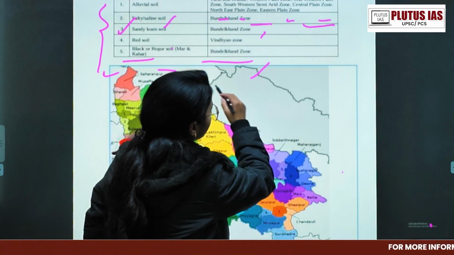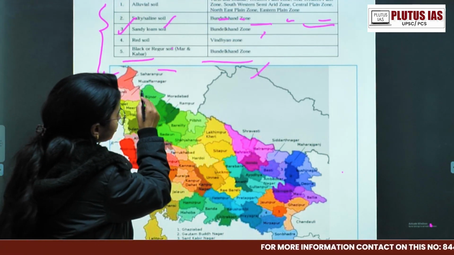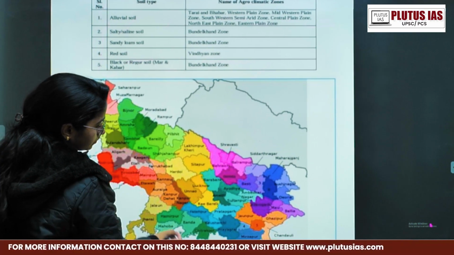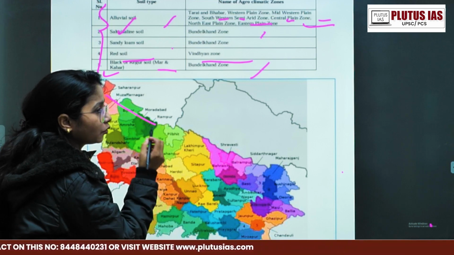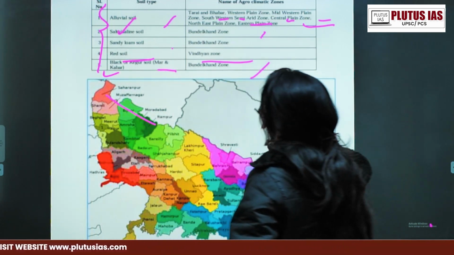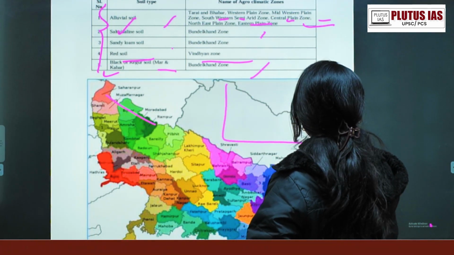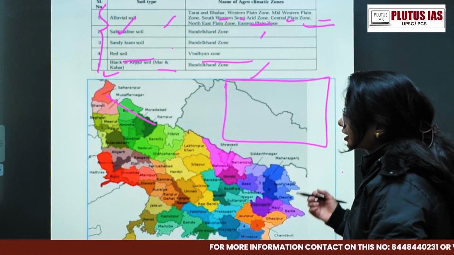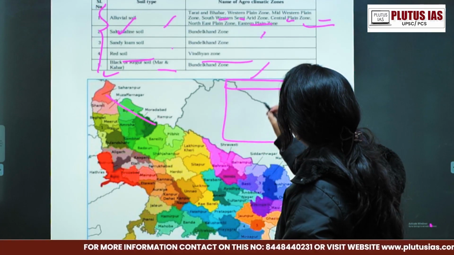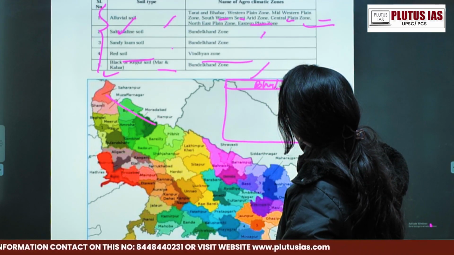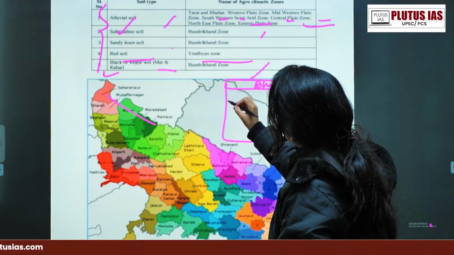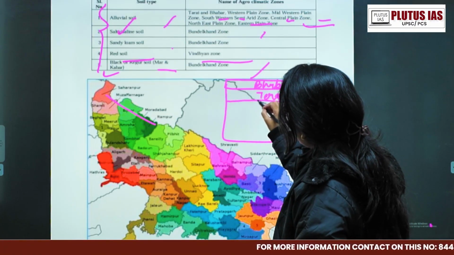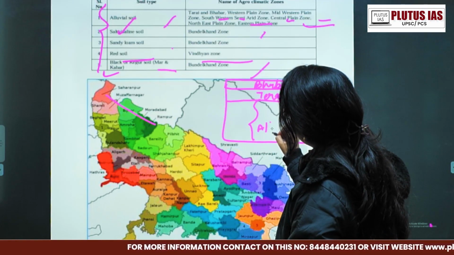The one more thing I really want to talk about. Suppose the northernmost is your Bhabar, having big boulders. If we talk about the distribution of alluvial soil, suppose this is the region of the alluvial soil. Understand this concept here, and I will repeat it again. The uppermost part of this alluvial soil will come into the Bhabar region. South of the Bhabar region is called the Tarai region. And this region is called the alluvial region.